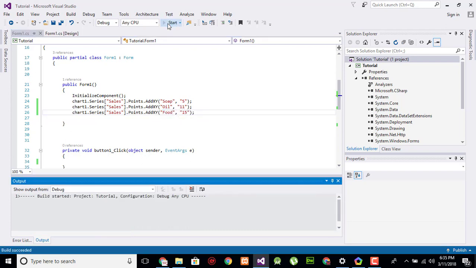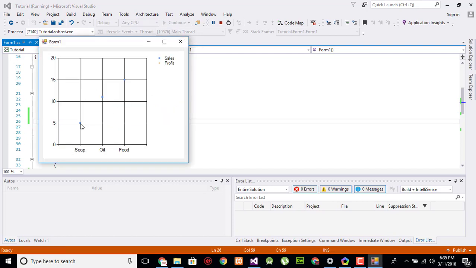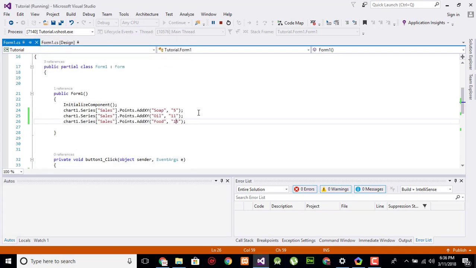Now execute. It shows us the points like this for sales, and